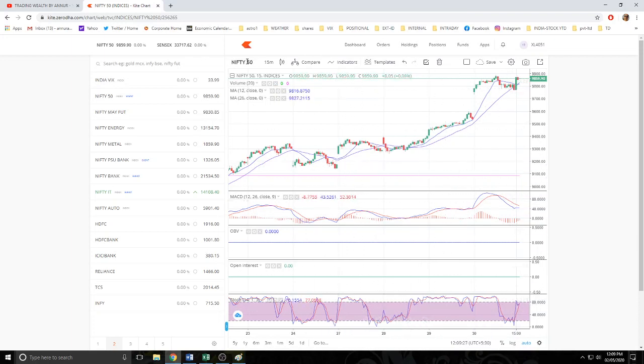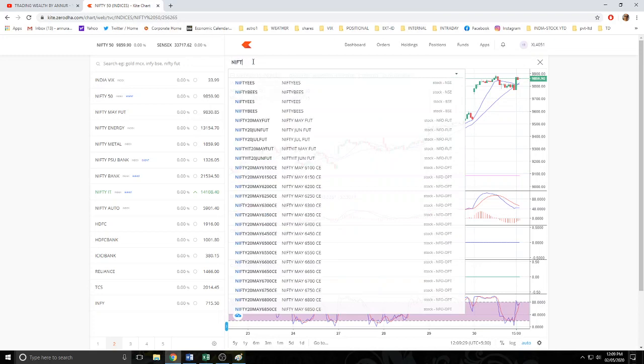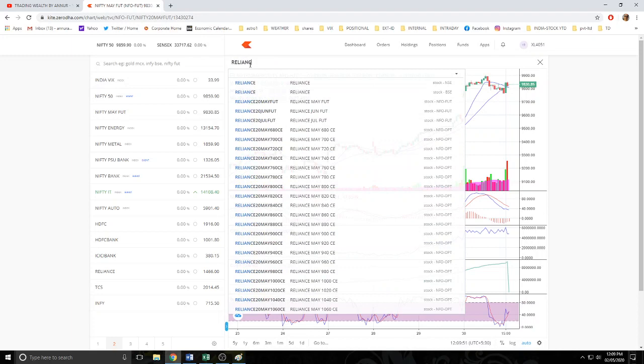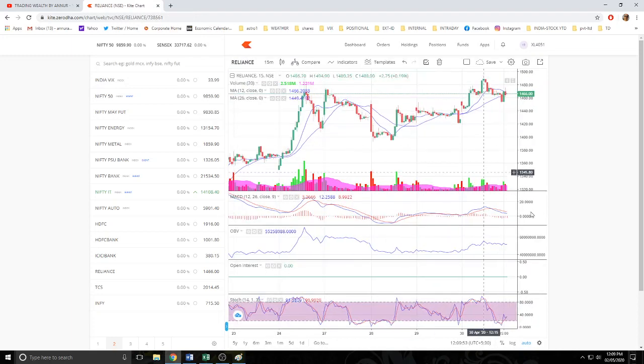Now let us take a chart of Nifty future. In Nifty future, you see all four indicators are working. Why? Because Nifty future is first a future product, a derivative product. It has volume and it has open interest. Now if I take a chart of Reliance stock, this indicator is not working because this is not in future.